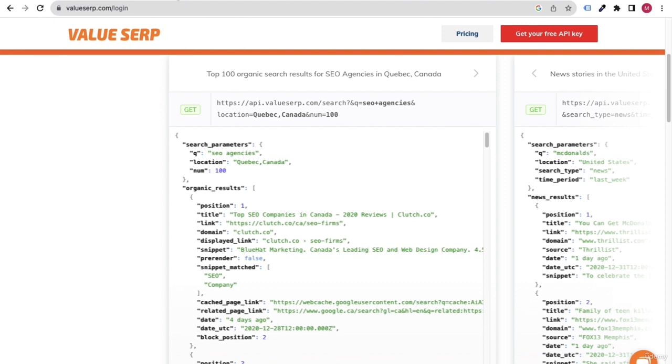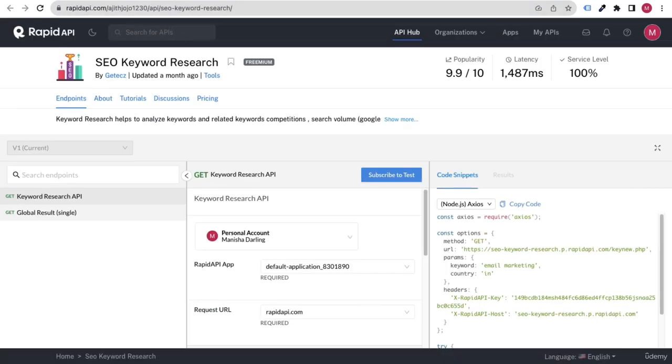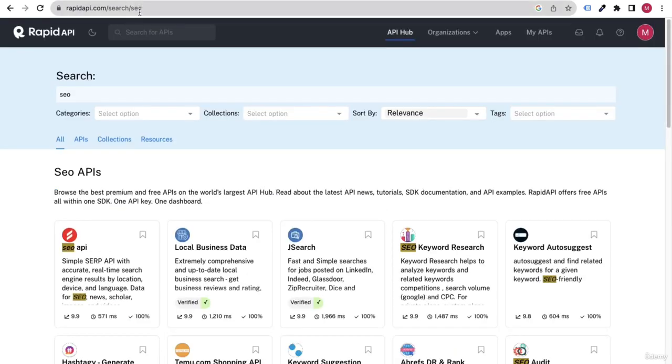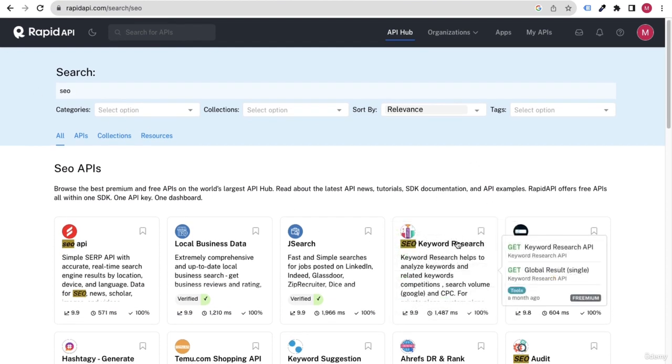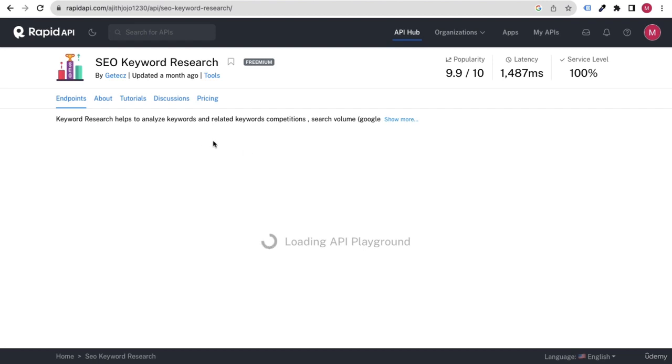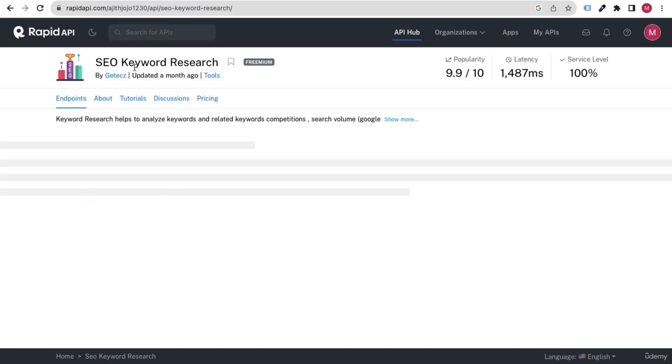Similarly, you can, let's say, go to RapidAPI. Okay, and here let's say we have searched for some SEO tool, and let's say we have this SEO keyword research tool. Okay, so let's say here there will be some kind of endpoints, functionality for this particular API, right?